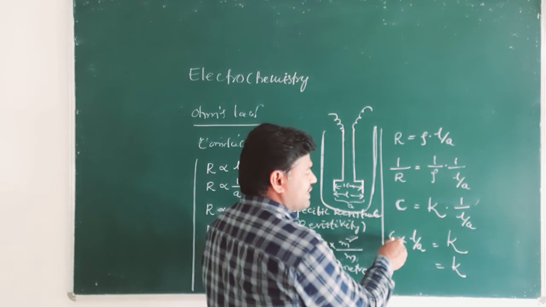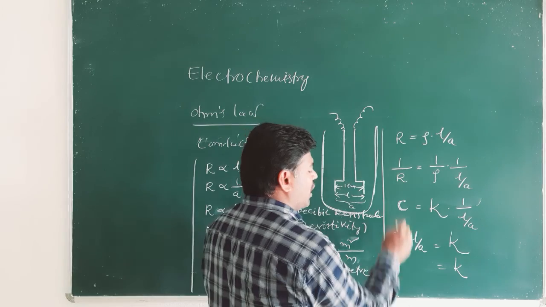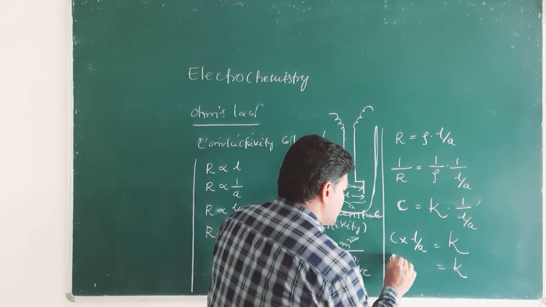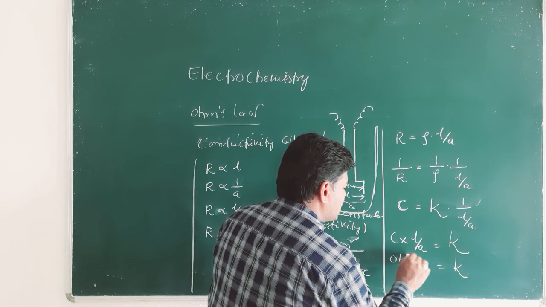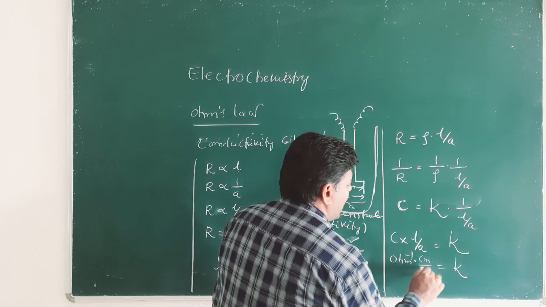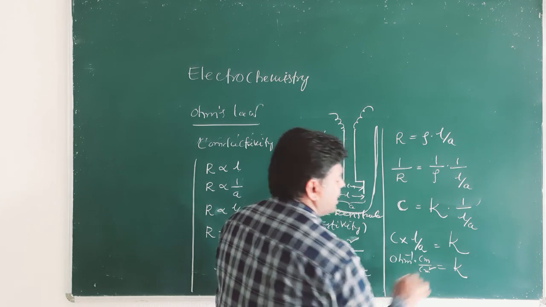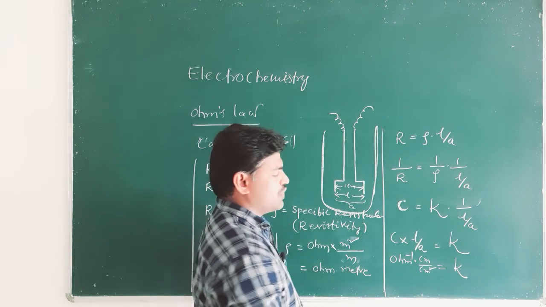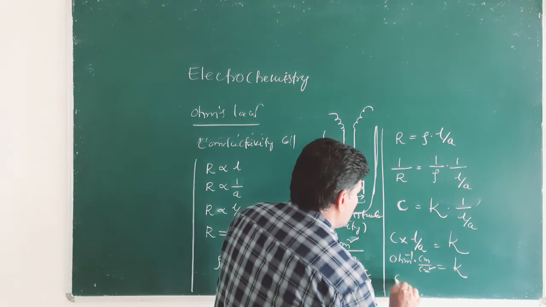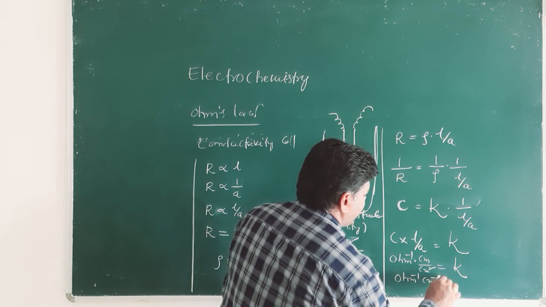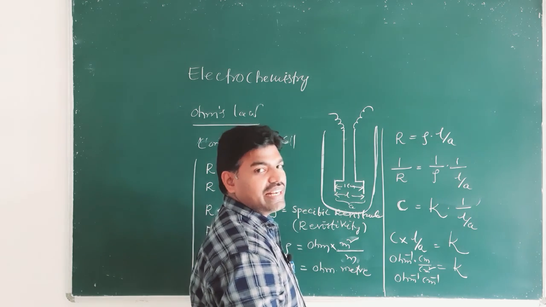Now, the units for kappa. C is conductance. Conductance units are the reciprocal of resistance. What are the units for resistance? Ohm. So conductance units are ohm inverse, length units are centimeter, and cross sectional area units are centimeter square. Here we have taken CGS units, so the units are ohm inverse centimeter inverse.